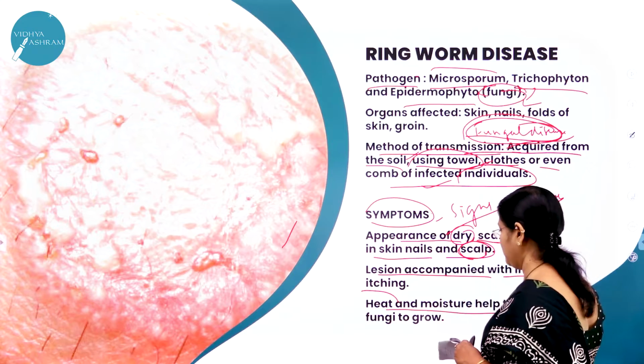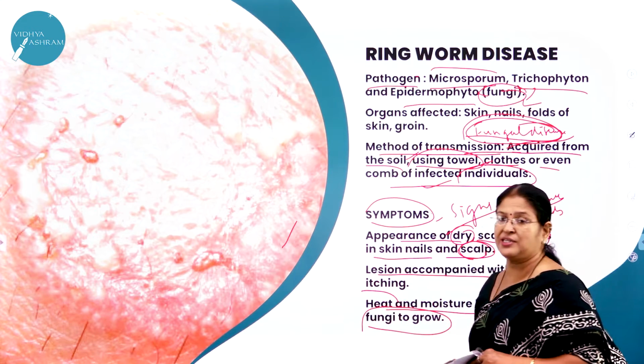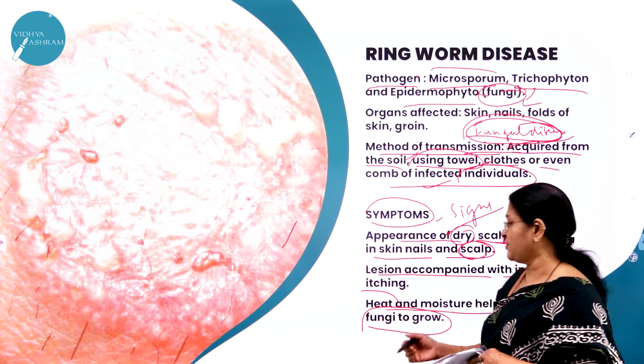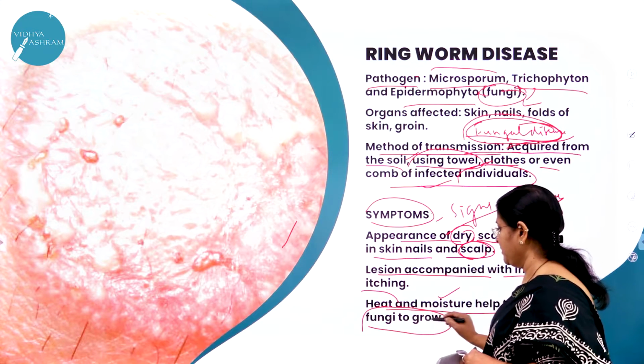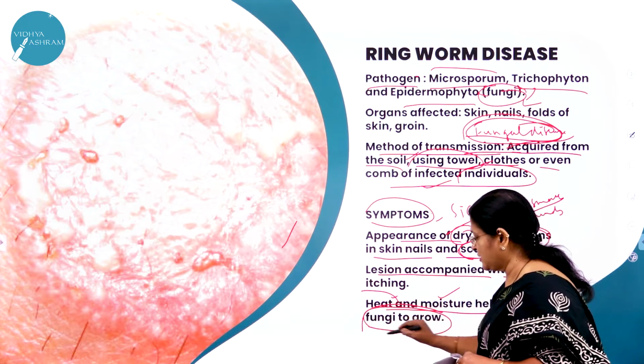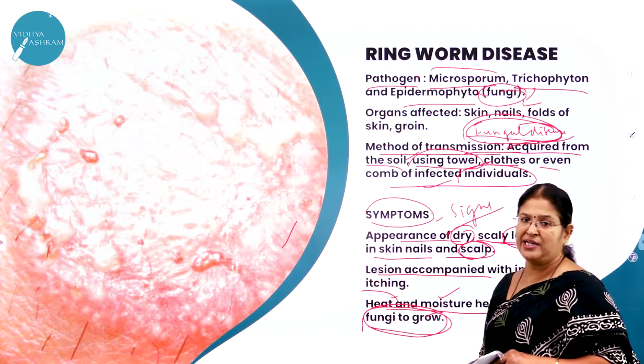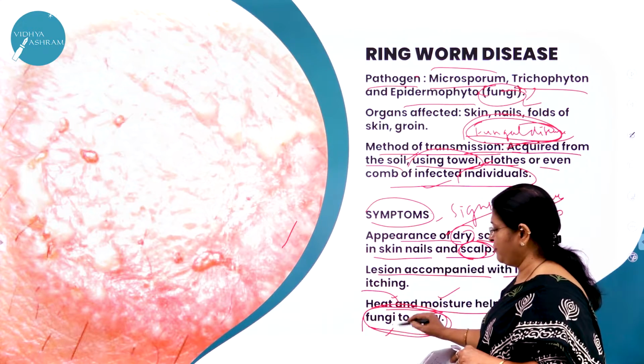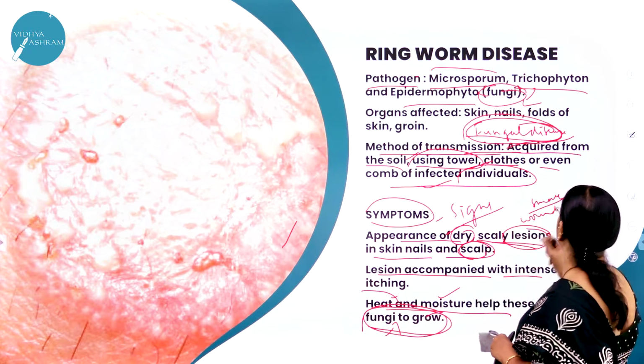Heat and moisture help these fungi to grow. What are the factors which enable the growth of these fungi? That is moisture and heat. Heat and moisture are the conditions which favor the growth of these fungi. Hope you have understood about ringworm disease.